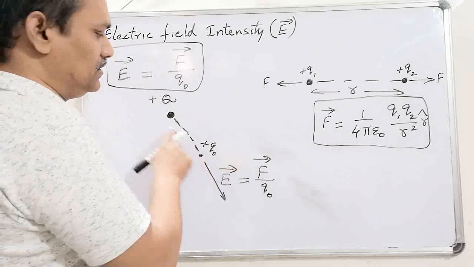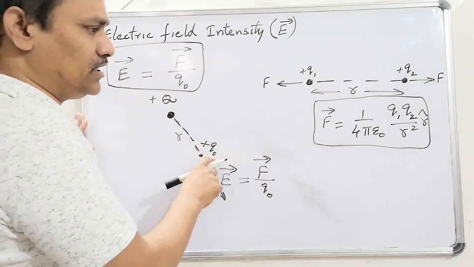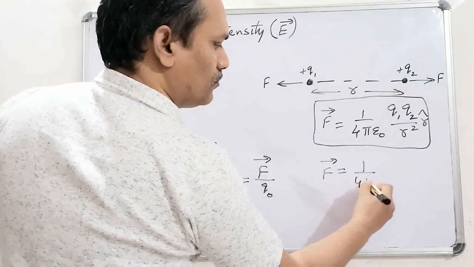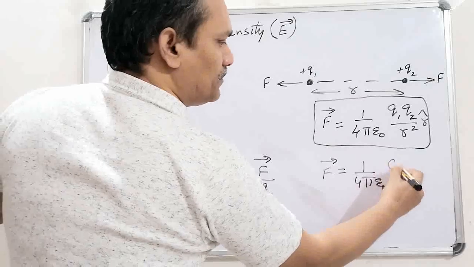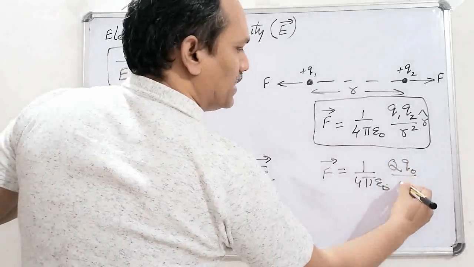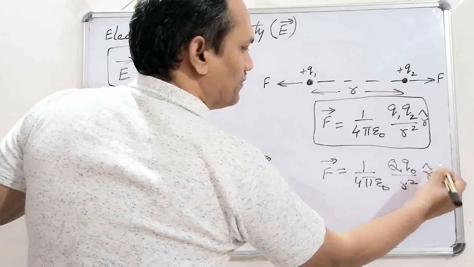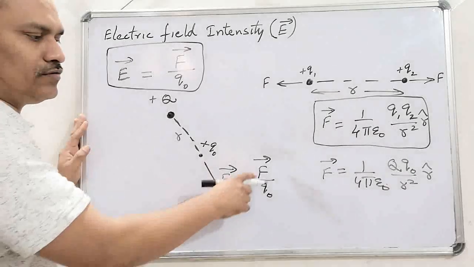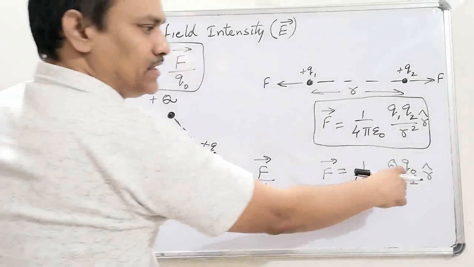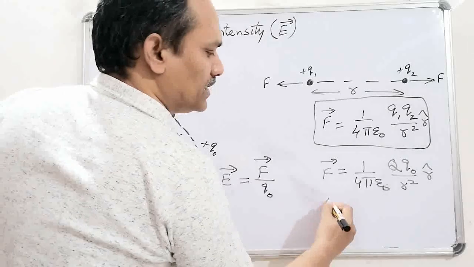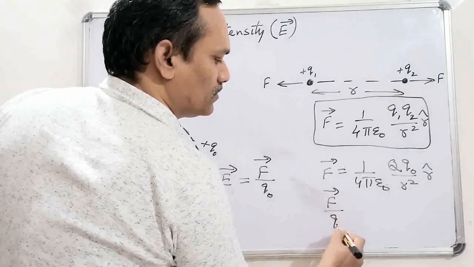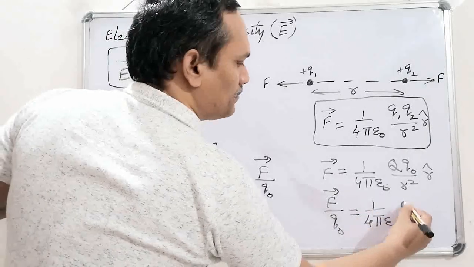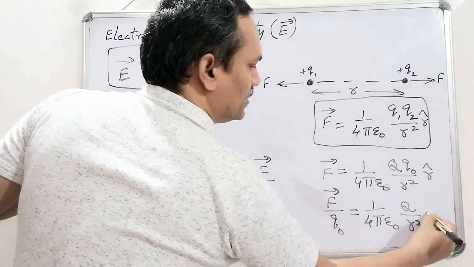Look at this. The force between these two charges, capital Q and small q naught, is obtained like this. F bar is equal to 1 by 4 pi epsilon naught capital Q small q naught by R square into R cap. Now, according to the definition, E bar is equal to F bar by q naught. So bring this q naught on the other side, we get F bar by q naught, which is equal to 1 by 4 pi epsilon naught capital Q by R square into R cap.